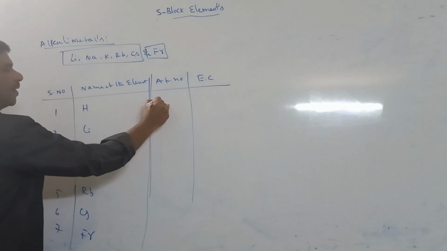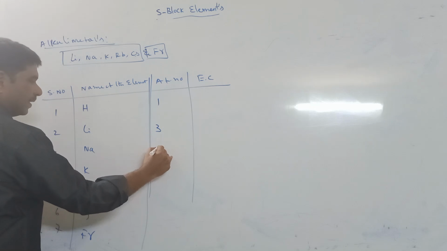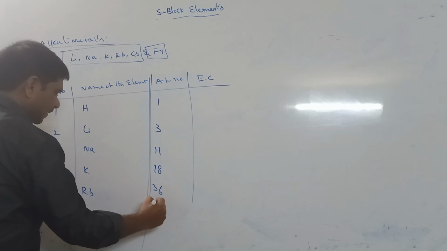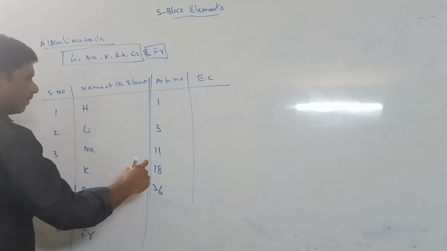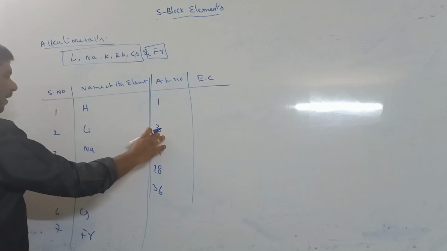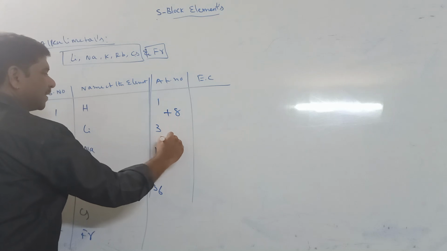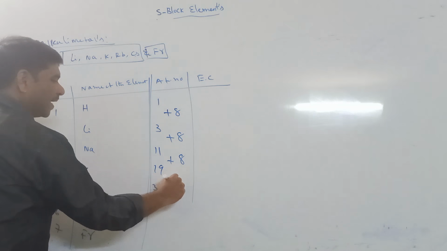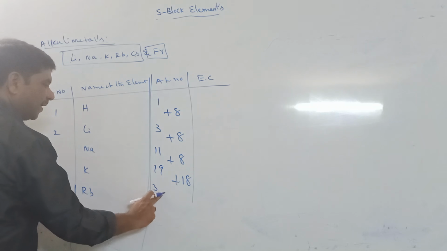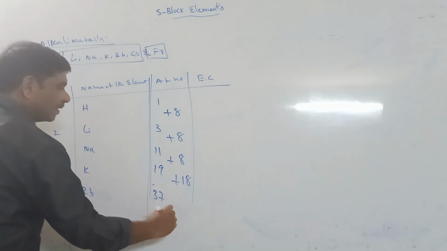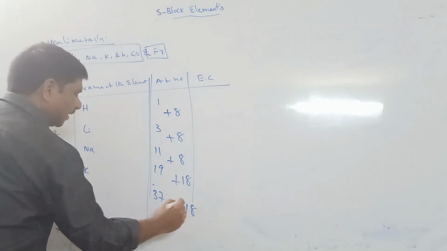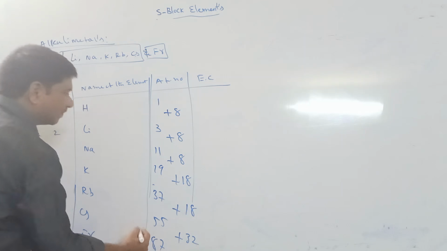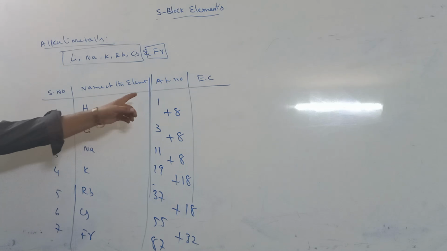Its atomic numbers: 1, 3, 11, 19, 37, 55, 87. Adding plus 2, plus 8, plus 8, plus 18, plus 18, plus 32.